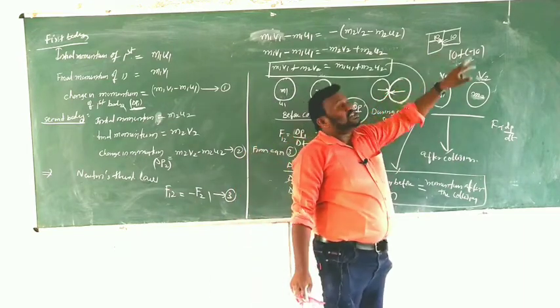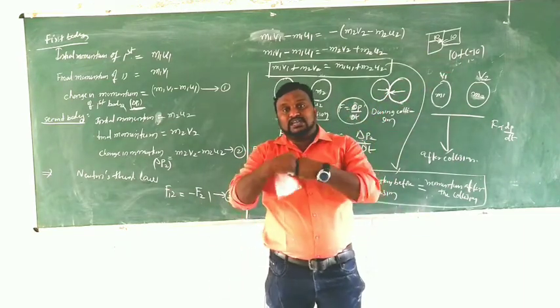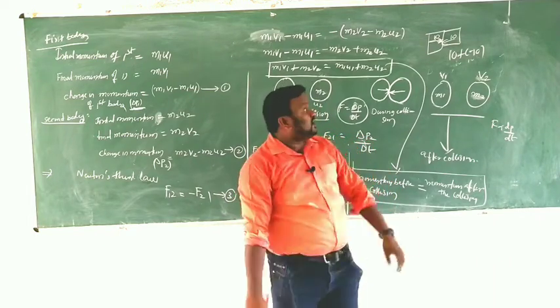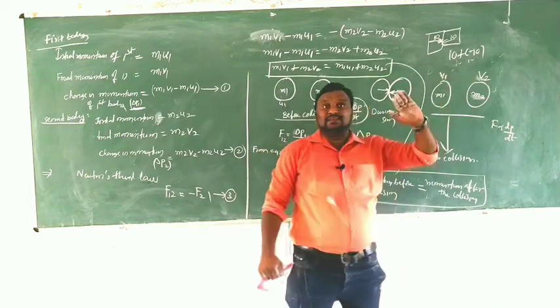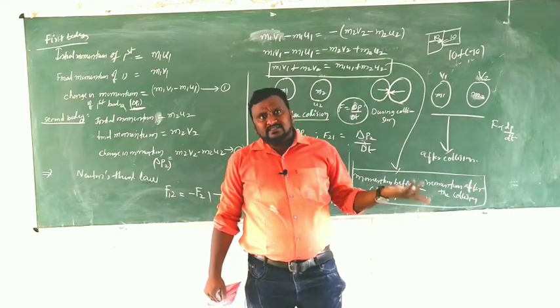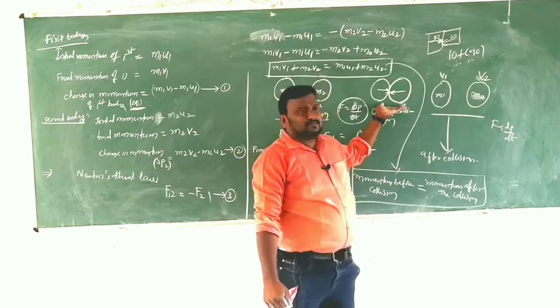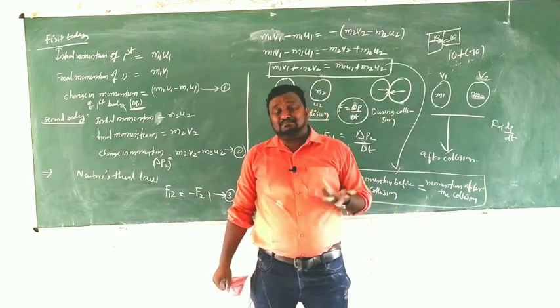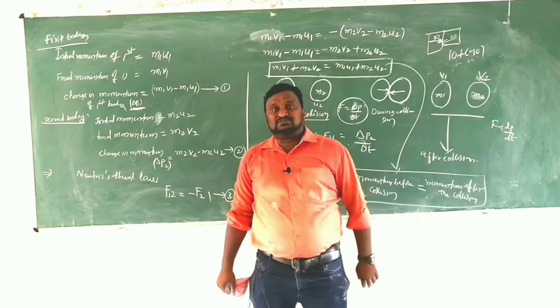One should apply the force on another one. Both are collided. Each one applies the force of 10 newtons. The net force is what? 10 plus minus 10. That value is 0. That means here collision occurred. One should apply the force on another, but there is no net force.